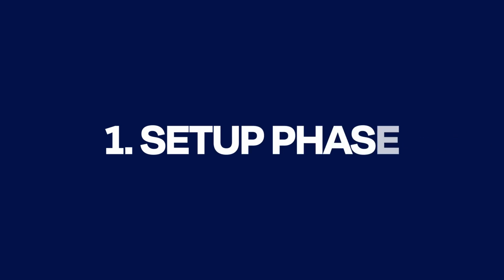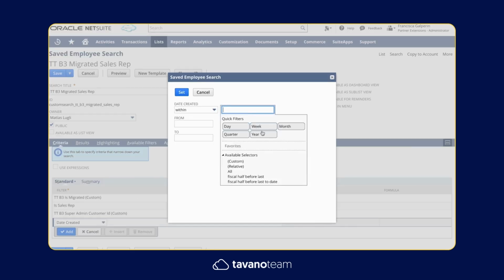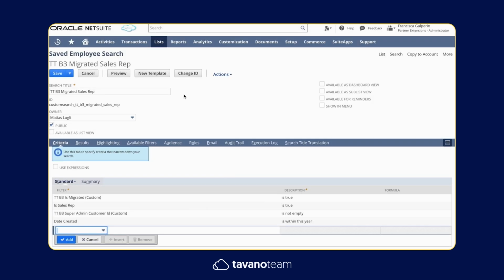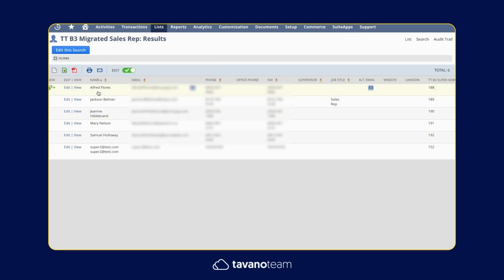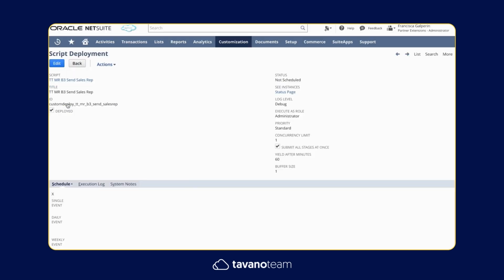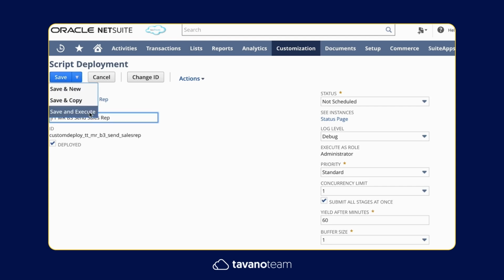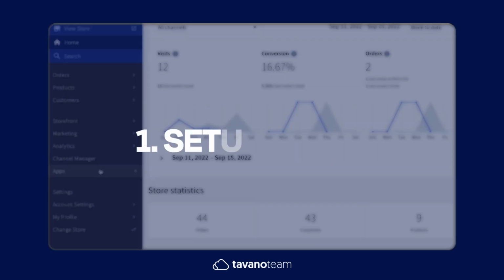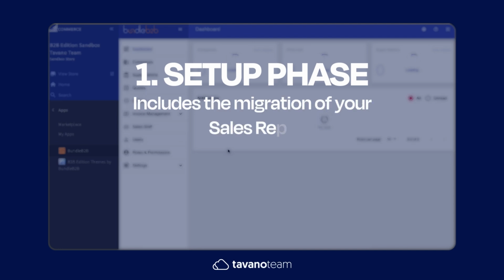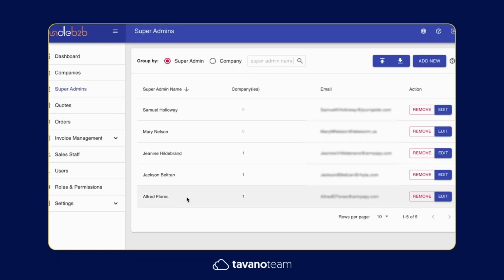It all starts with an initial setup phase that will allow you to set up B2B Edition with the records available in NetSuite, all powered by saved searches that will allow you to define the criteria of the data you want to migrate. The setup phase includes the migration of sales reps, customers, companies, and contacts.